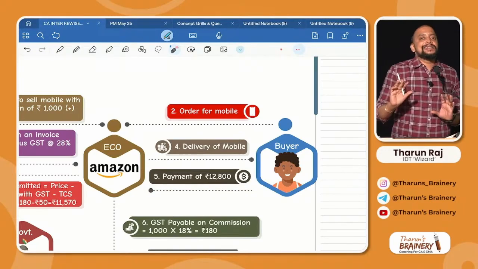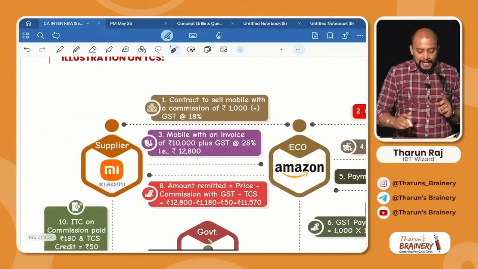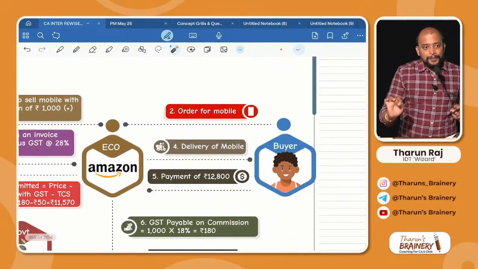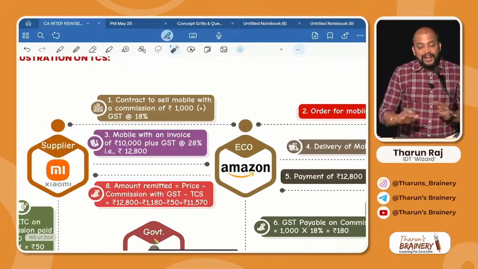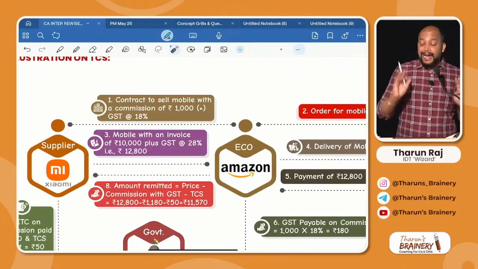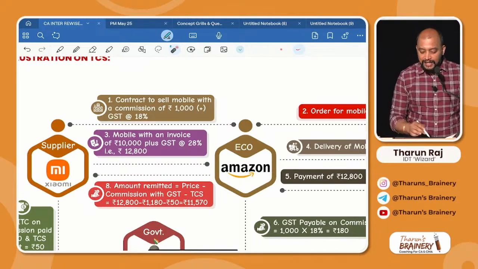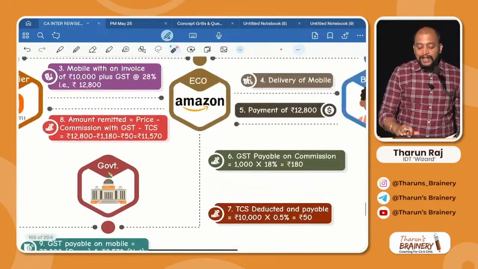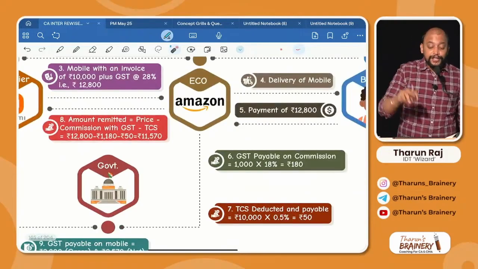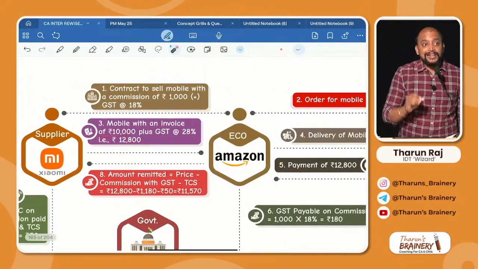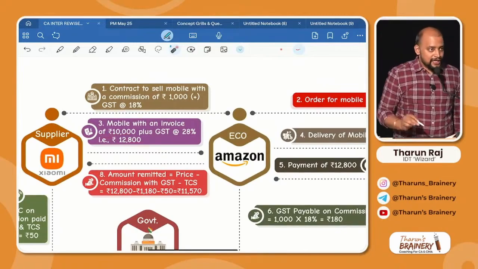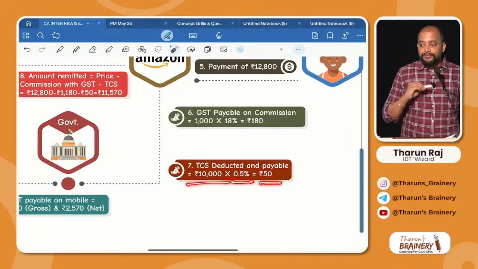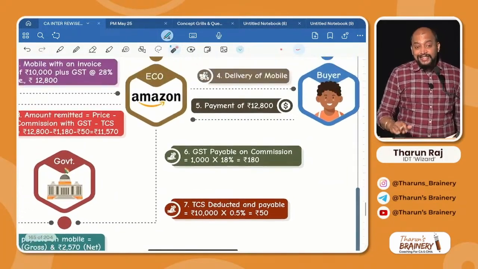Now, whether TCS is applicable. Point number 1, the supplier is registered. Point number 2, payment is collected by the e-commerce operator and it is not notified under section 9(5), and it is not exempted or non-taxable, it is taxable. So TCS will definitely be applicable. What is the rate of TCS? 0.5%. 0.5% of what? 10,000 or 12,800? 10,000 excluding GST. So the e-commerce operator will pay TCS of 10,000 into 0.5%, that is 50, plus GST on commission.